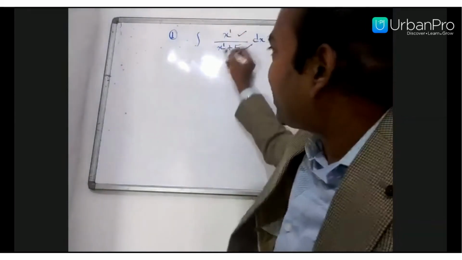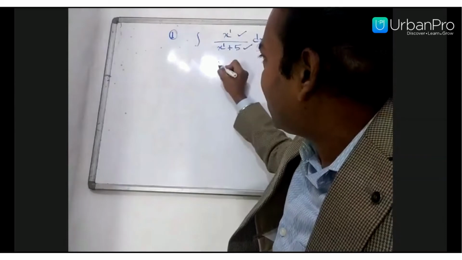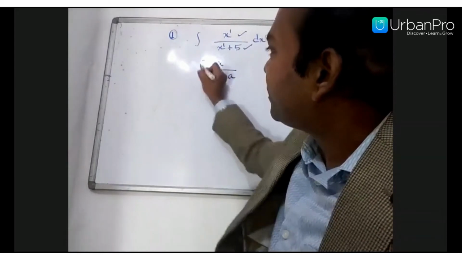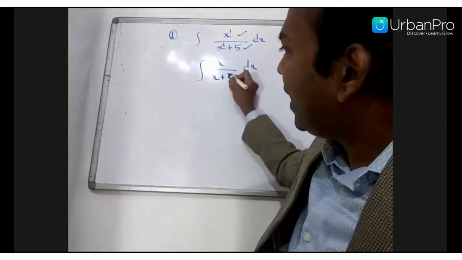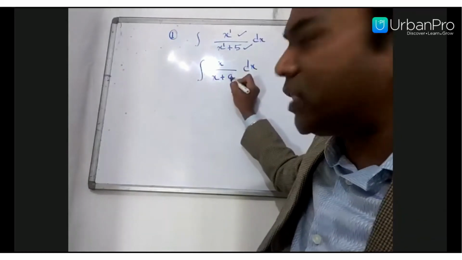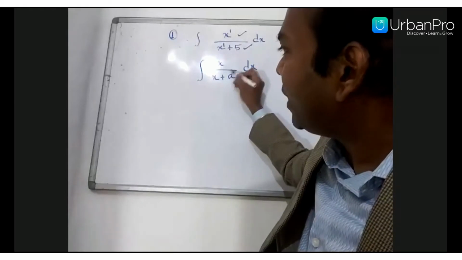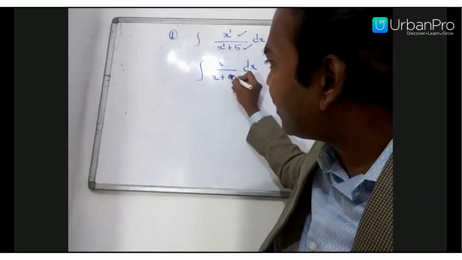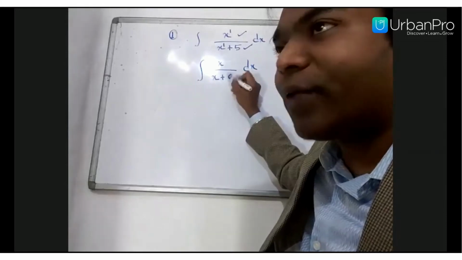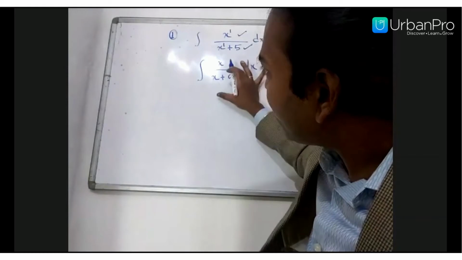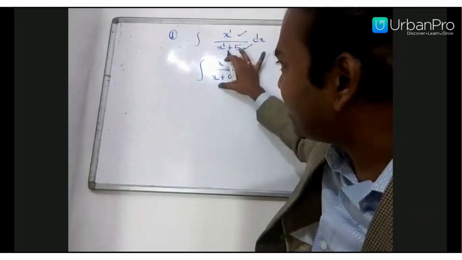It is the format of, you can say, x upon x plus a. Your a is the constant part. The constant can be any value, any positive number, any negative number, as well as any fractional value. How will you integrate this kind of format?